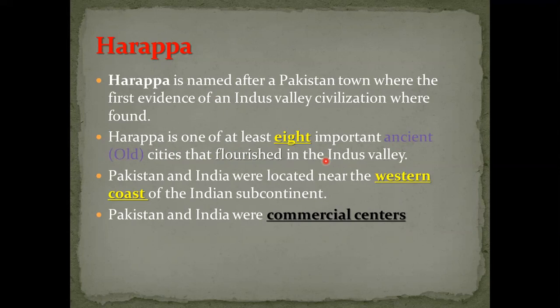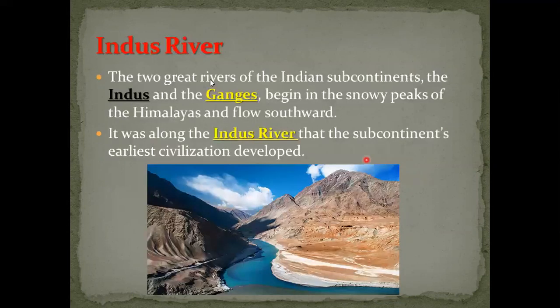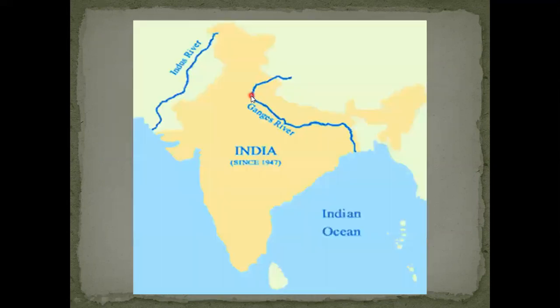I tried to make a revision. Okay, Indus Valley has two rivers, Indus and Ganges, as we see here. Indus River, Ganges River. They start from the Himalayas, okay? From the peak of the Himalayas mountains.